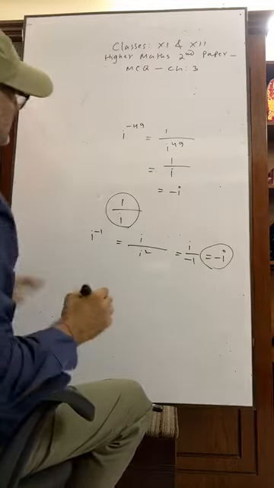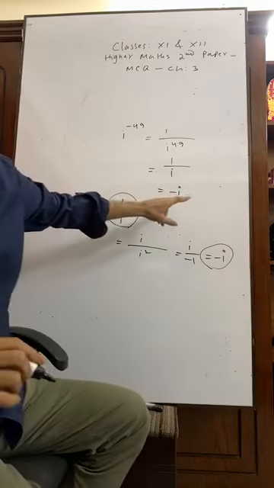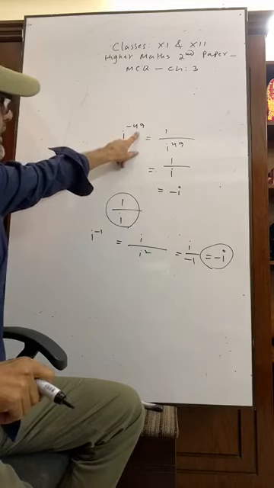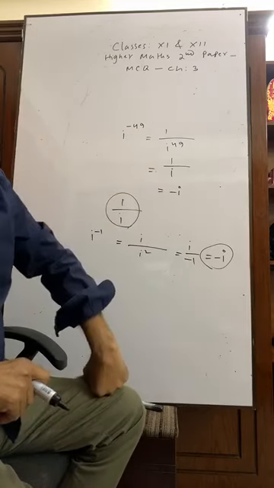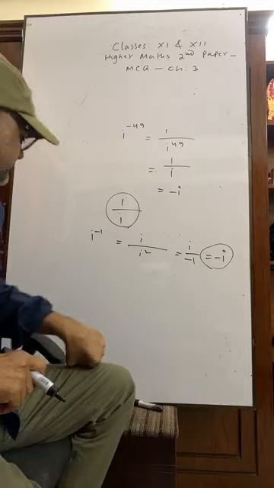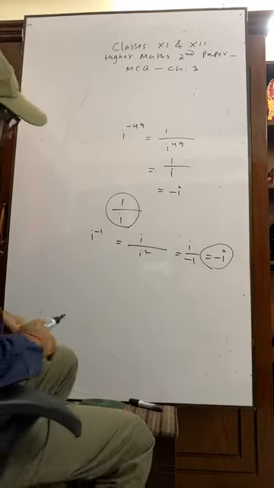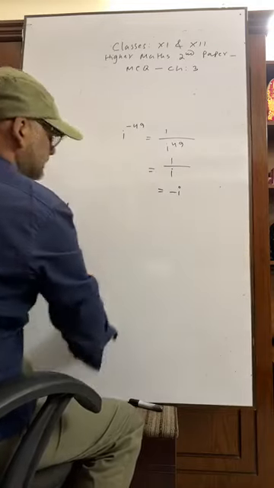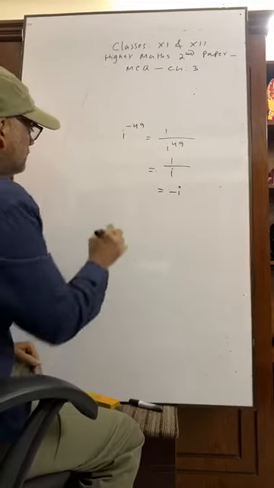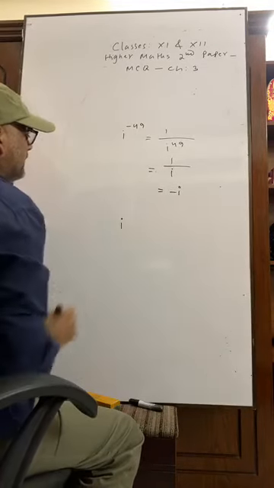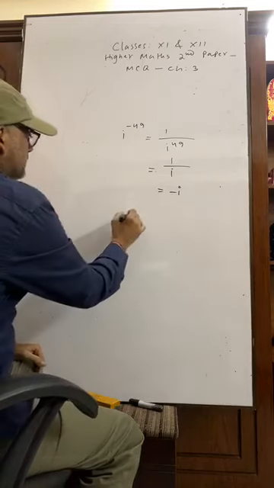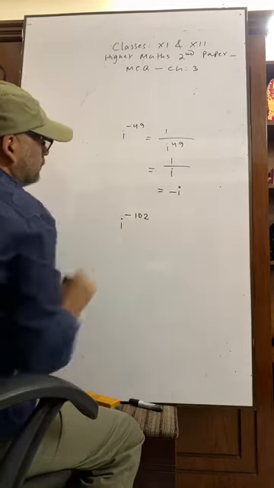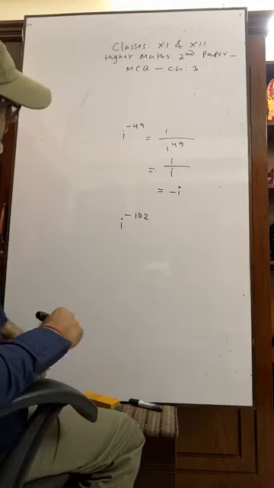You know, this math was given in the BUET admission test. i to the power minus 49 equals minus i. Now it is your turn to do i to the power minus 102. What is the result? Find out.